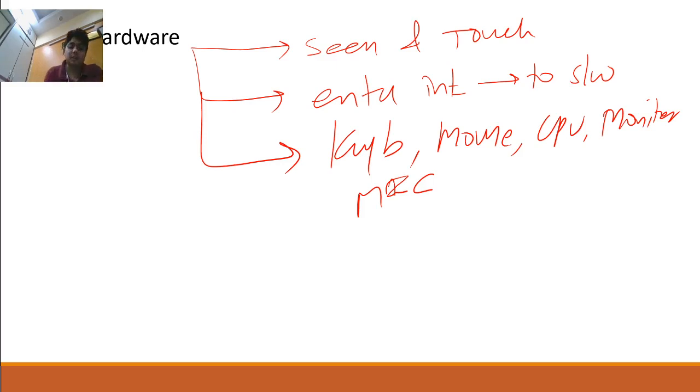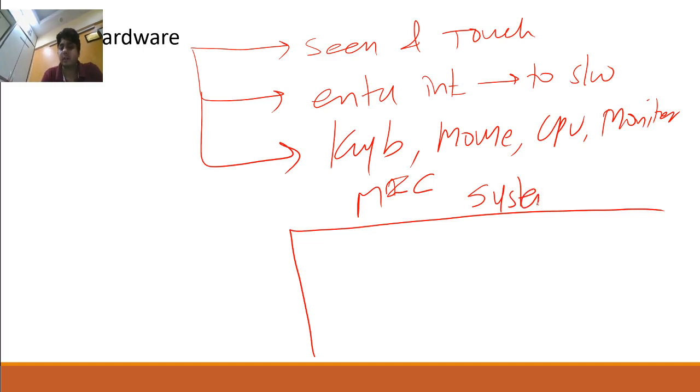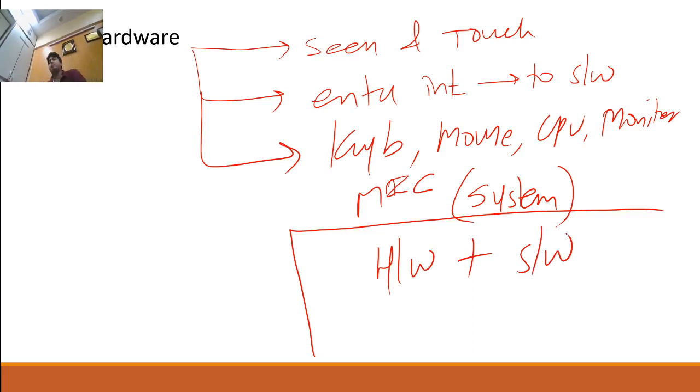Now guys, very important, one more thing I want to tell you about the definition of system. I am explaining it here only, I have not written it separately. System is a combination of hardware plus software. So hardware plus software is called system, because a system is not made by one thing. If I say the system is corrupt, that means I am not pointing to any one single person, I am telling it to many people. So whenever I say system, it is a combination of hardware and software. Remember this point also, guys.